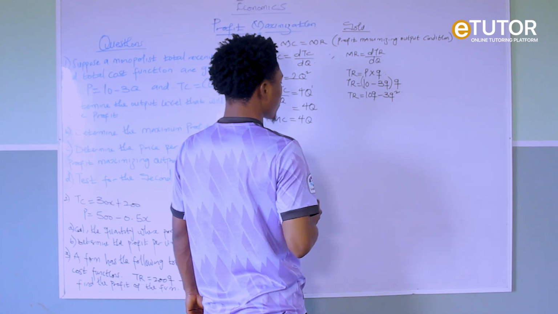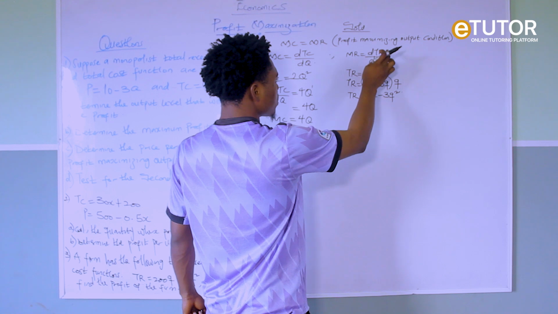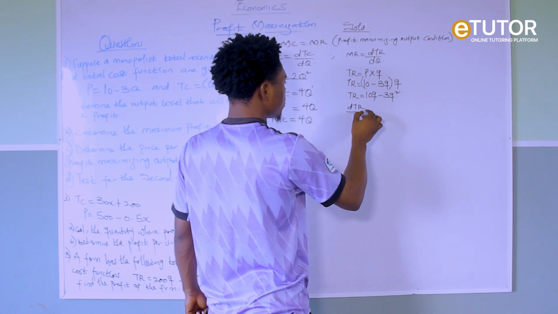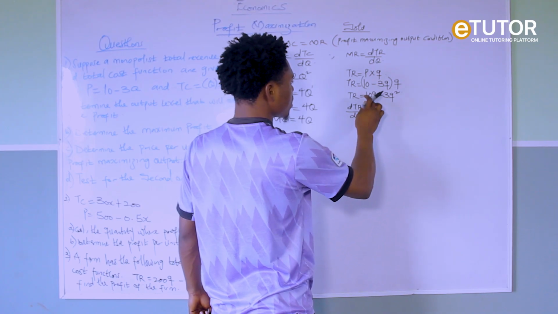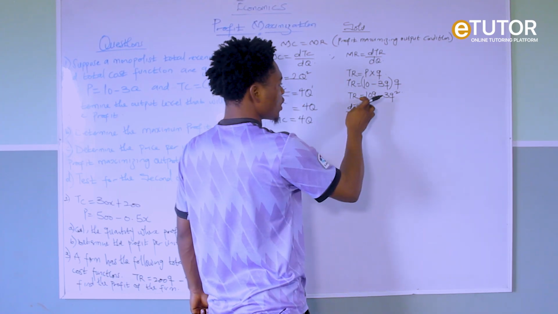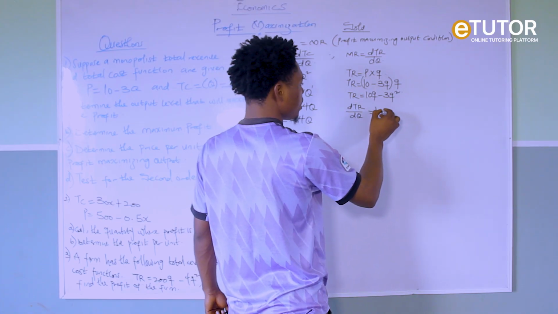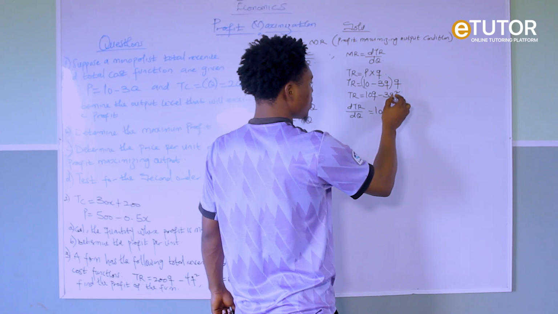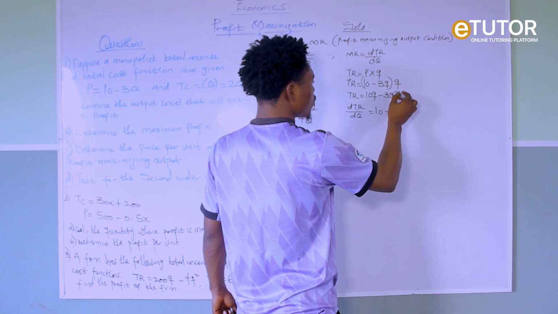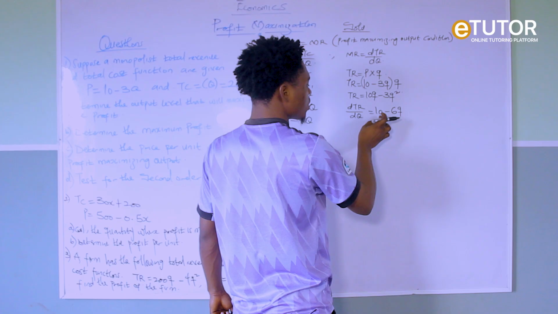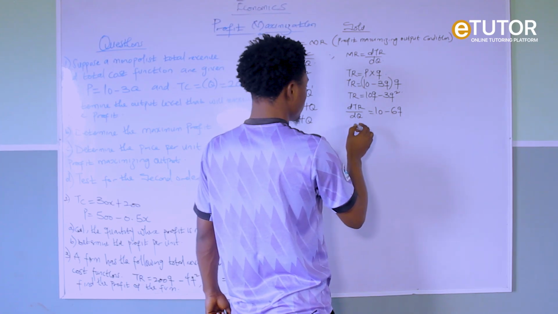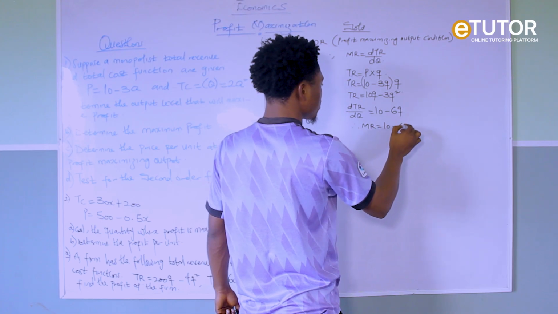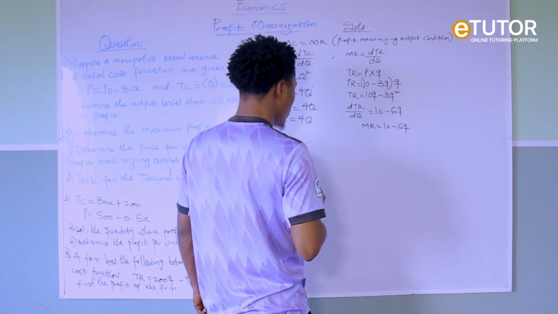Now this is our TR function. So we can now get the derivative of TR with respect to Q. The 10Q is linear, so that's the coefficient of the variable, which is 10. Then minus 2 times 3 is 6, then Q raised to 2 minus 1, which is 1. That is 10 minus 6Q. So therefore, our MR equals 10 minus 6Q.